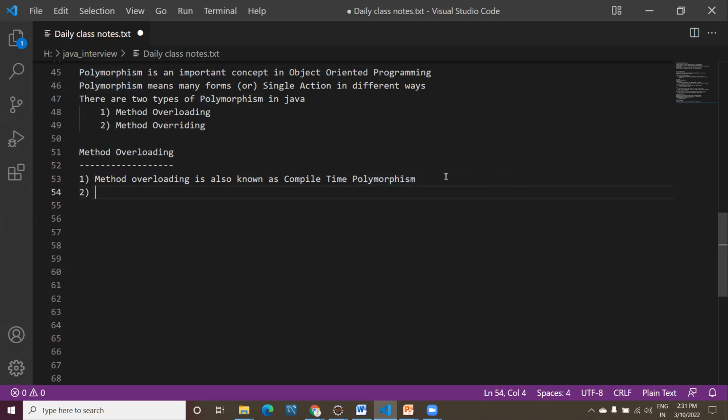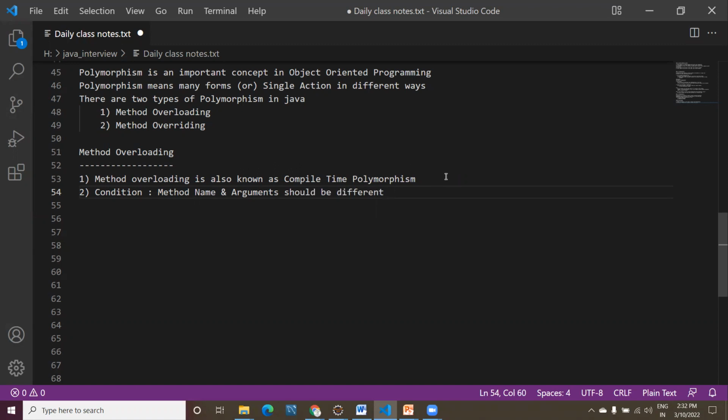Now the very first definition you need to say is about the condition. What is the concept of overloading? There is one rule, one condition that should be satisfied for overloading. What is the condition? See here, the method name should be the same and the arguments should be different.